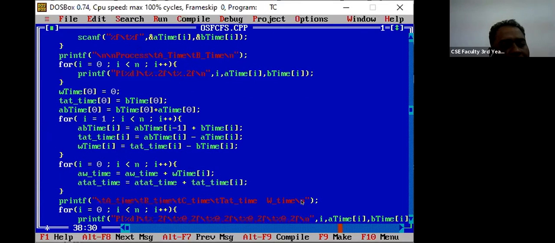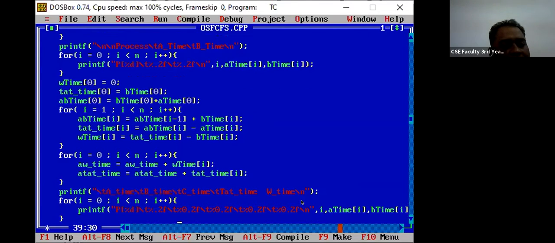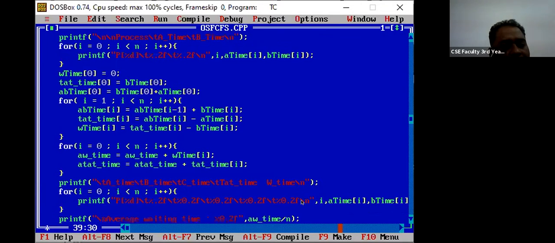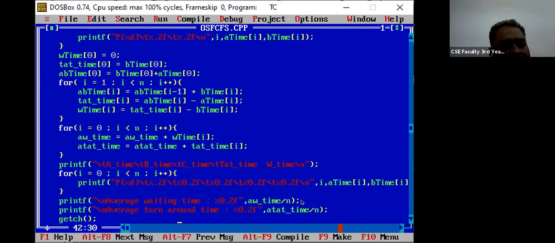We have used these in order to find the average waiting time as well as the average turnaround time. And finally, we have printed it using a for loop, since it has been stored in an array. With the help of this for loop, we have displayed it.